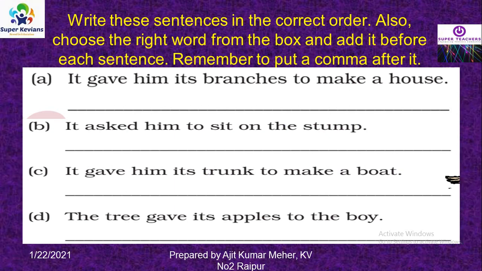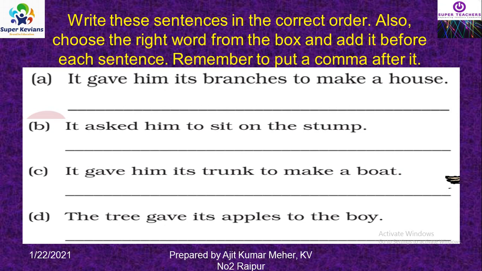Write these sentences in the correct order. Also choose the right word from the box and add it before each sentence. Remember to put a comma after it. It gave him its branches to make a house. It asked him to sit on the stump. It gave him its trunk to make a boat. The tree gave its apple to the boy.